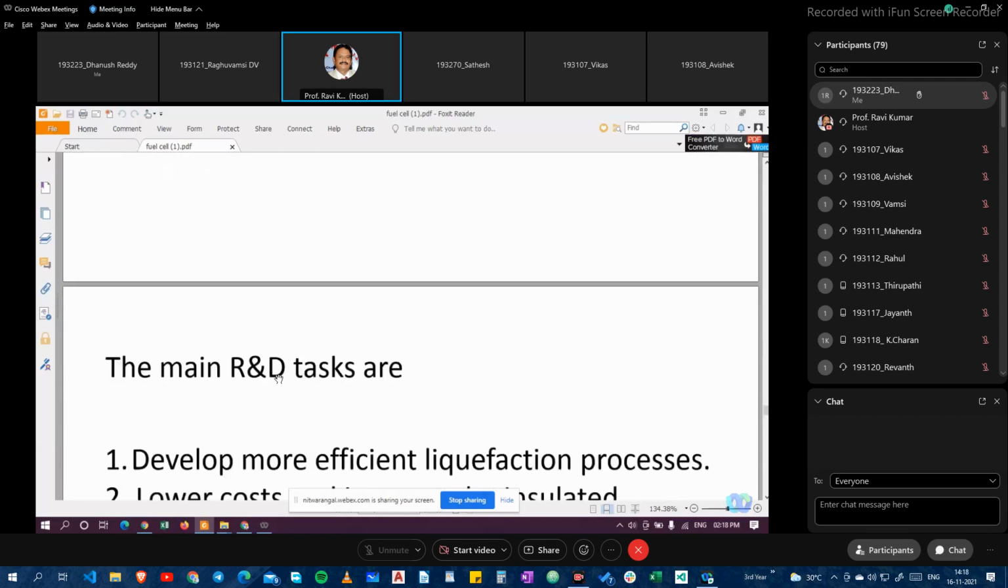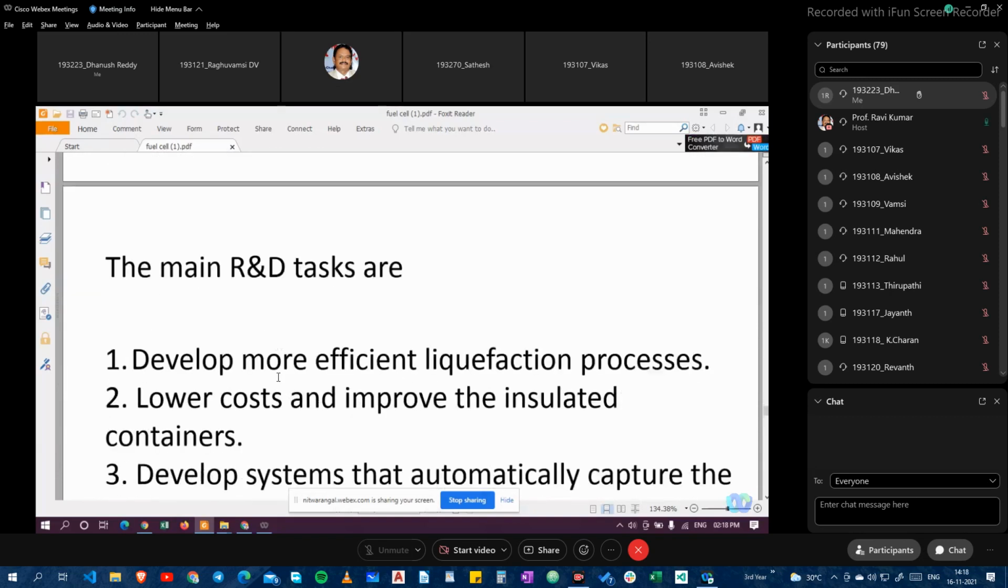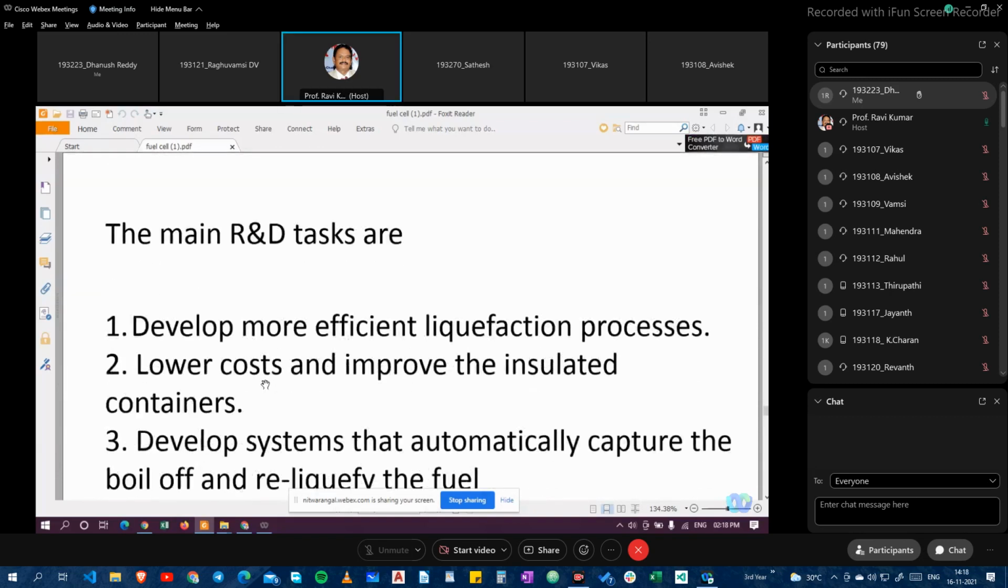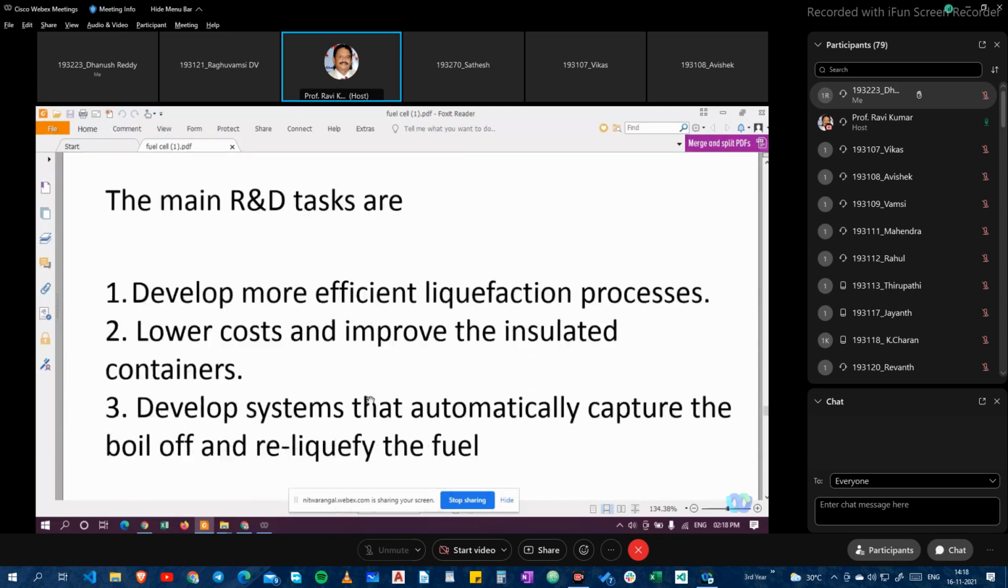Now we are going to look at the main R&D tasks. As I told you, one is physical and chemical, and we have R&D. The main R&D tasks are to develop a more efficient liquefaction process at lower cost, improve the insulated containers at lower cost, and develop a system that automatically captures the boil-off and re-liquefies the fuel.